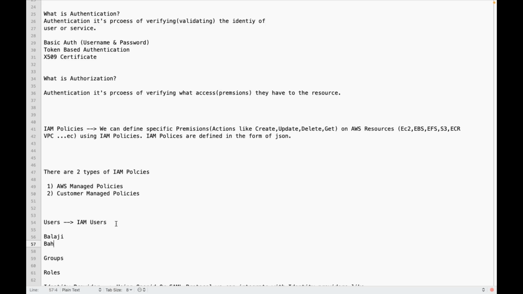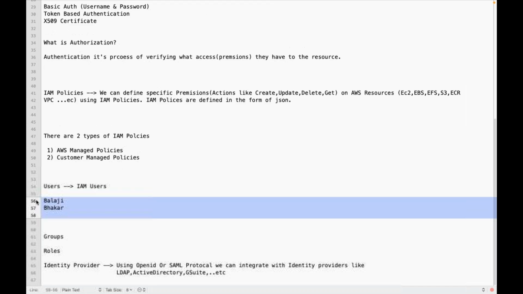But most of the time in real time, we will integrate with LDAP, because you already have some central identity provider like LDAP or Active Directory, where your employee details, like developers, DevOps, and testers details, will be managed centrally. We can integrate with LDAP for authentication. Otherwise, you can still create users in AWS also, that is IAM users.